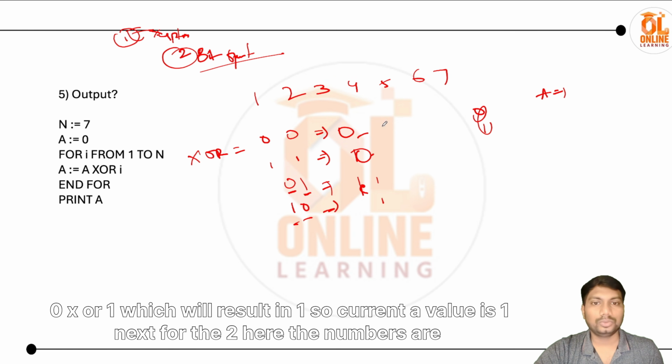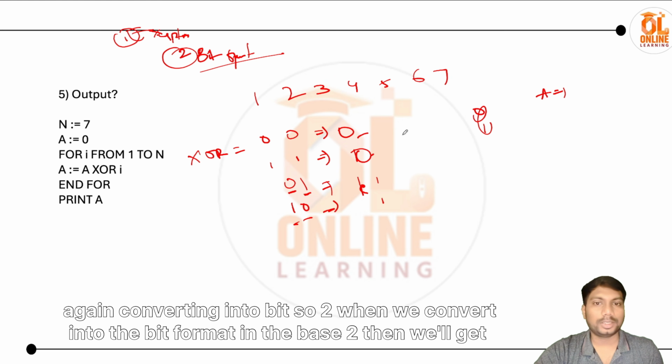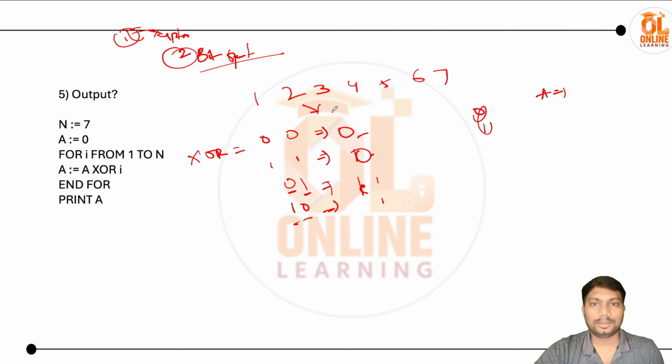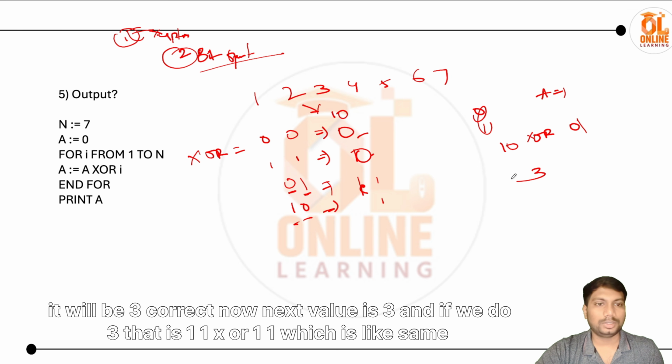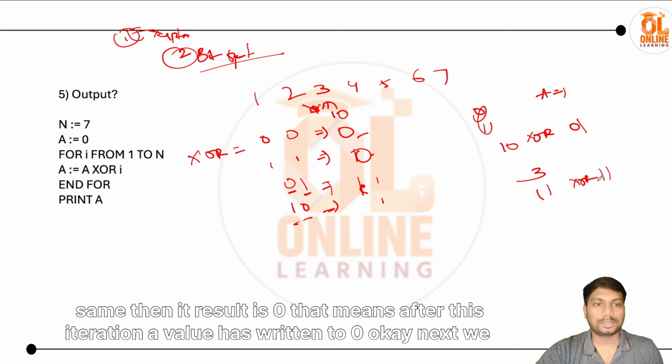Next, for the 2, here the numbers are again converted into bits. So 2, when we convert into the bit format in base 2, gives 1 0. So we are doing 1 0 XOR 1, which is 0 1, and that will be 3, correct? Now the next value is 3, and 3 is 1 1, XOR 1 1 is the same, so the result is 0. That means after this iteration, the value has returned to 0.